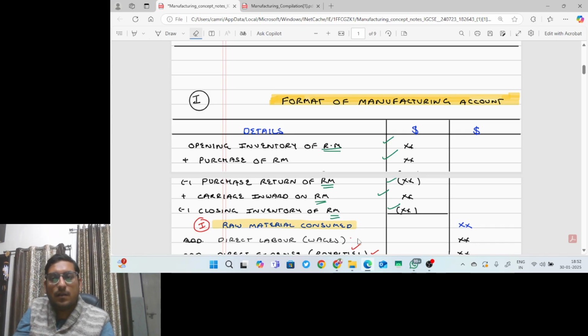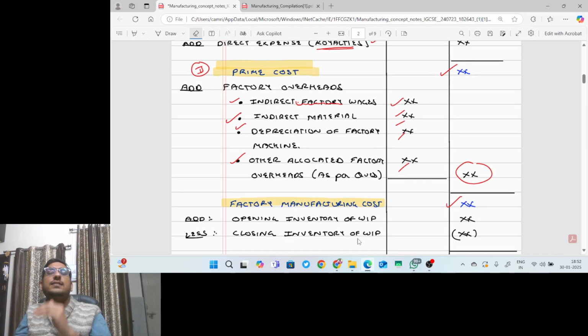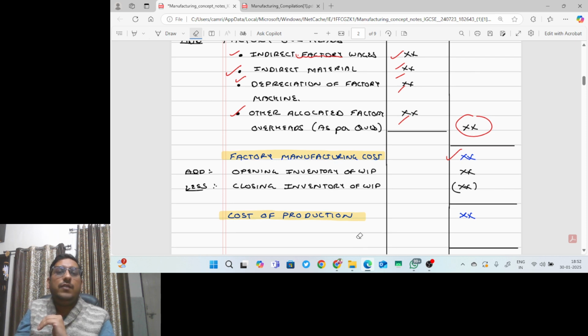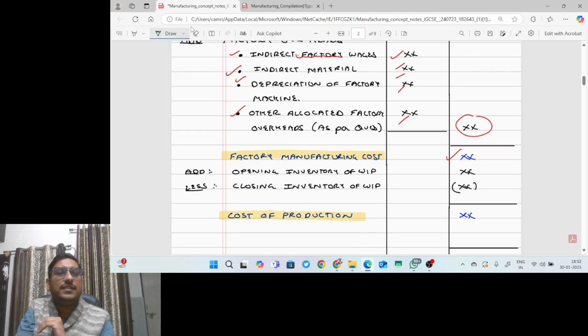Okay. So all this factory overheads will be added to prime cost. We will get the factory manufacturing cost. I will add opening inventory of WIP after getting factory manufacturing cost. So can I say this is the third phase of manufacturing account?